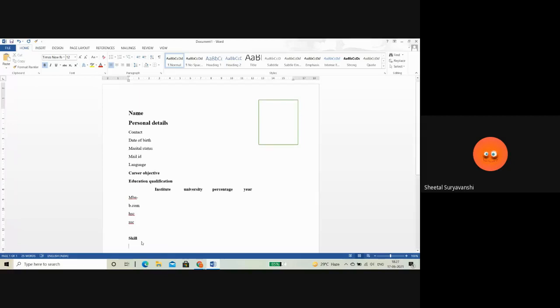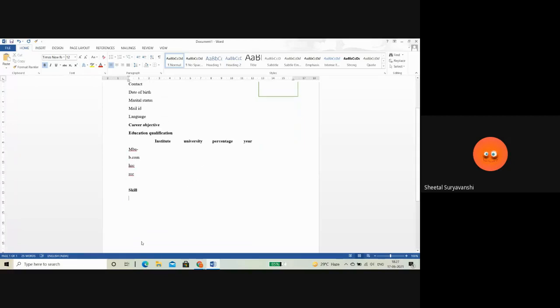If I'm an accounting student, then I just completed Tally. Or like I'm punctual, I'm a fast learner, I have teamwork capability, adaptive to change. These are things which are useful for any company, because the company sees whether your skills are related to that company or not. So mention your skills.